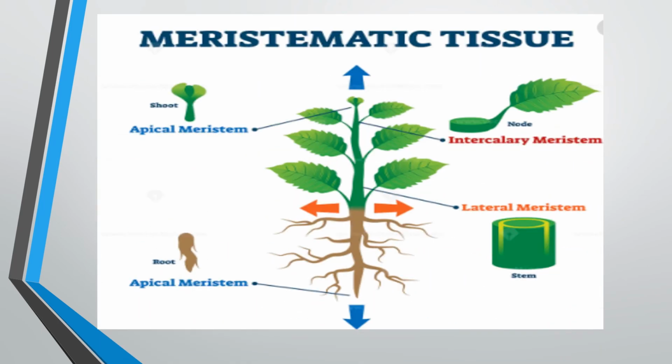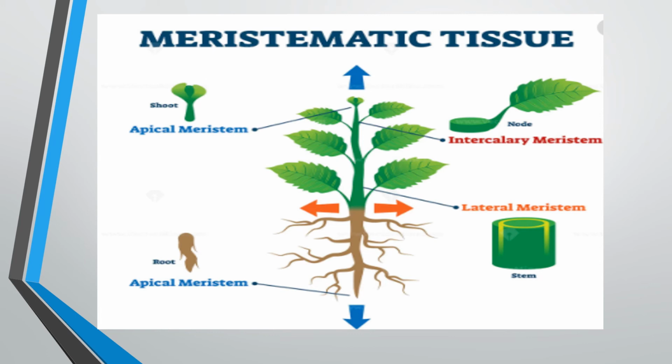Now here this picture has been given to you, and in it you can see different types of meristematic tissues: apical meristem, intercalary meristem and lateral meristem. Now I am going to tell you one by one where these are present and how they are growing.